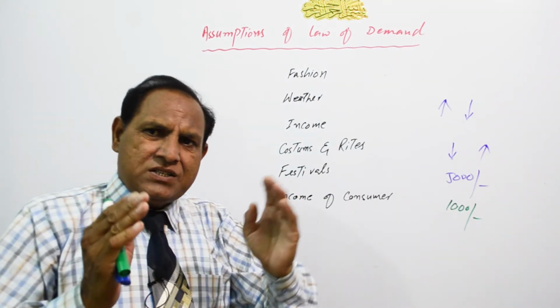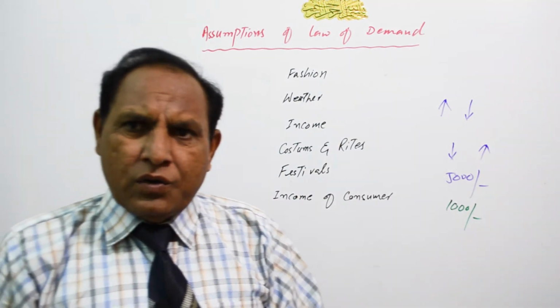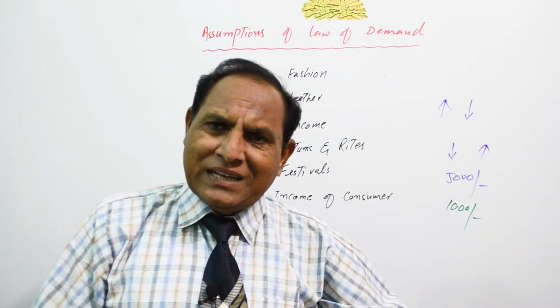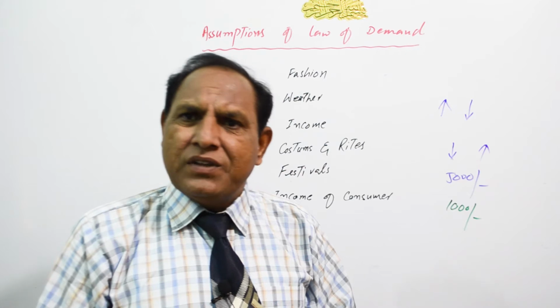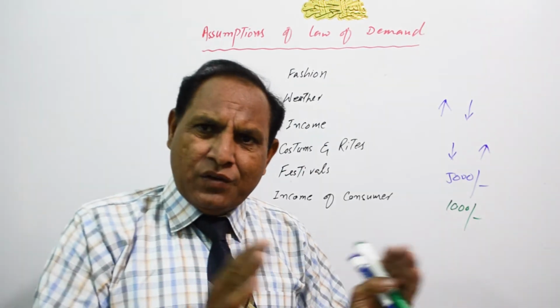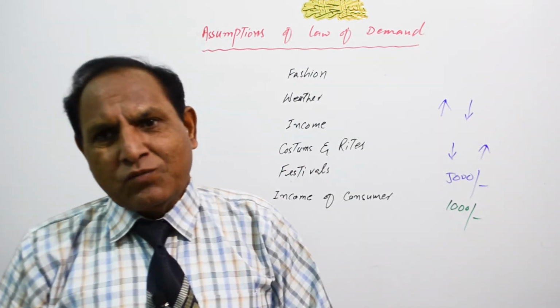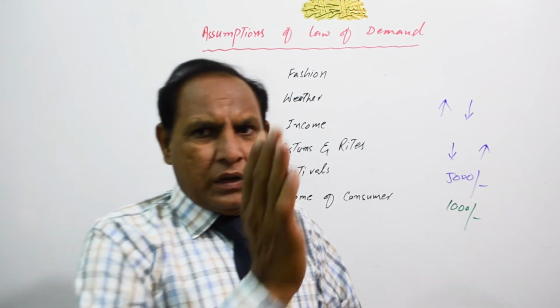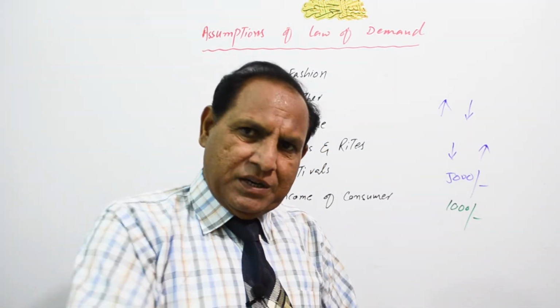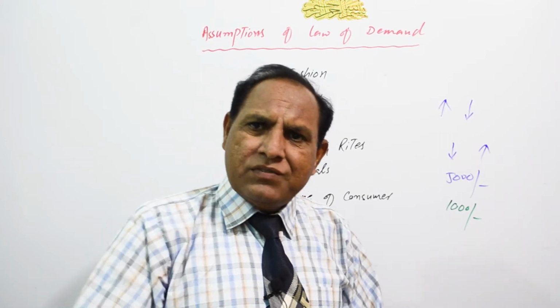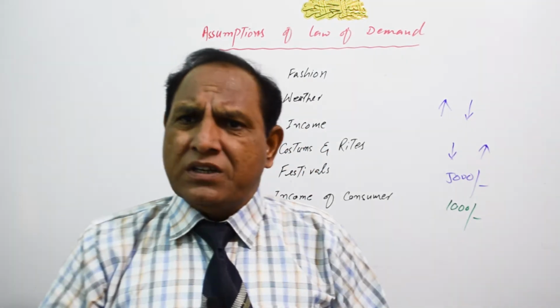If the weather is favorable, our demand will go as the law says. But if the weather is not in your favor, the demand will go the other way. Maybe the price is increasing and demand will increase, and maybe the price is decreasing and our demand also decreases.